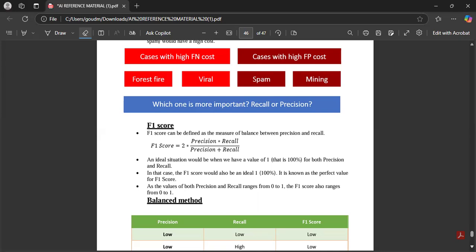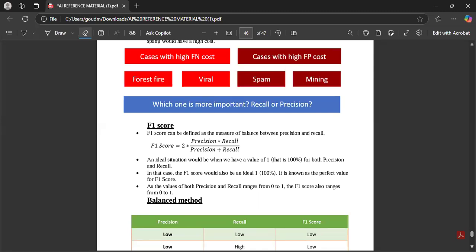So we will say that a model is a good model when the value of precision and recall is 1. Then it is known as a perfect value. As the values of both precision and recall range from 0 to 1, the F1 score also ranges from 0 to 1. When we have a value of 1 for both precision and recall, in that case the F1 score would also be ideal. It is known as perfect.